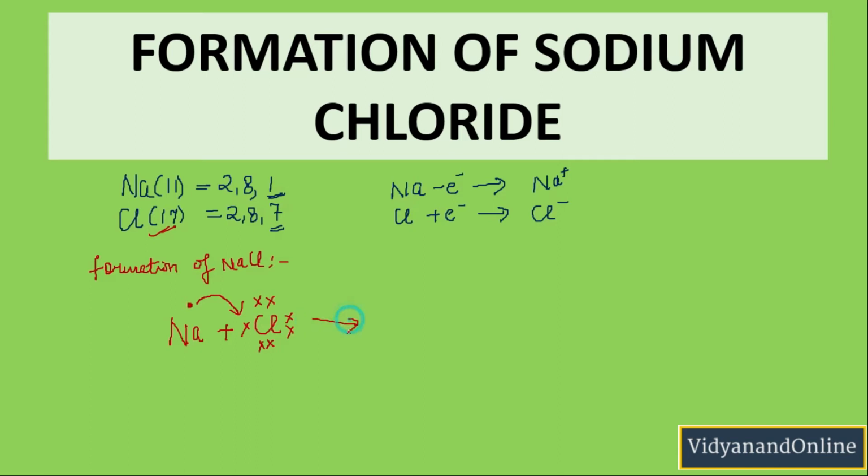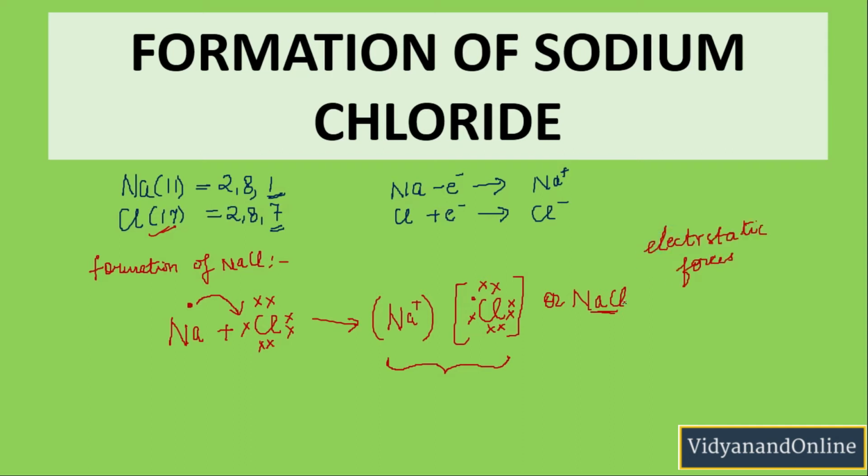Okay, so in the product we will have Na+ and chlorine with 7 electrons in its outermost shell and 1 from sodium. In this way, chlorine has also obtained the noble gas configuration and we will put a minus here. And we will call this sodium chloride or NaCl. Now, sodium and chloride ions, being of opposite charge, attract each other and are held by electrostatic forces of attraction and that is why they exist as NaCl. Now let us take one more example.